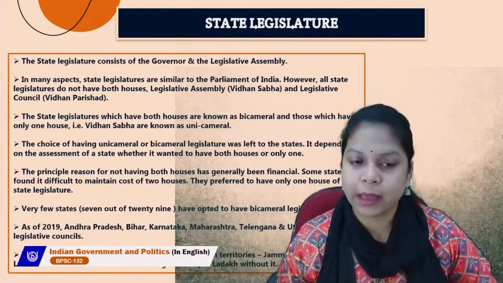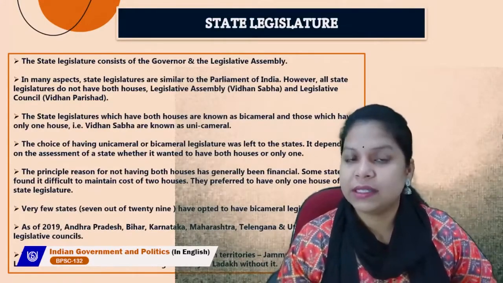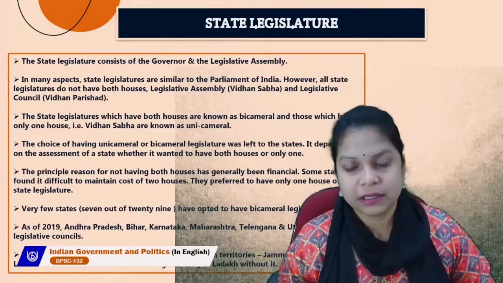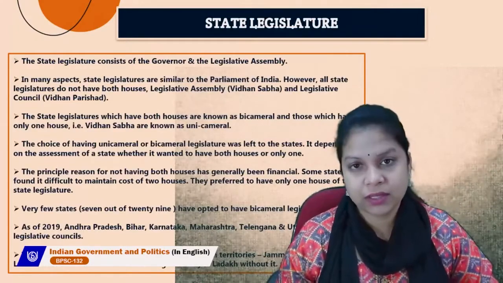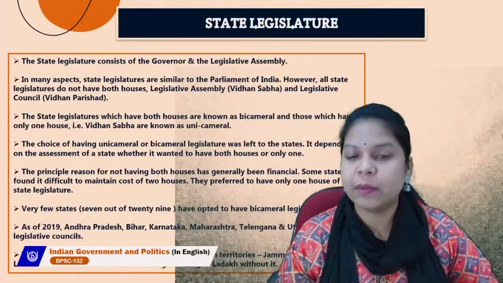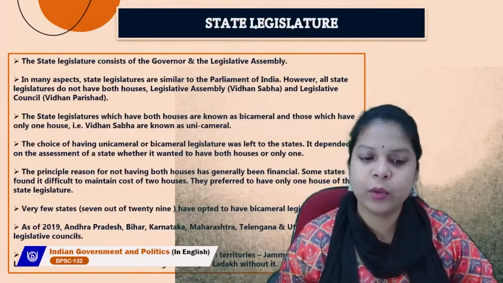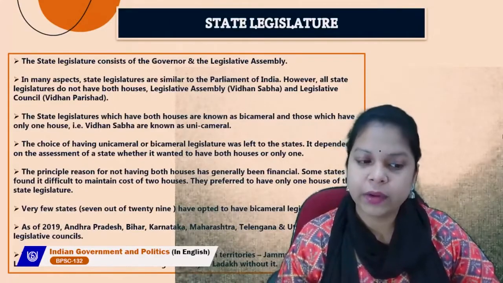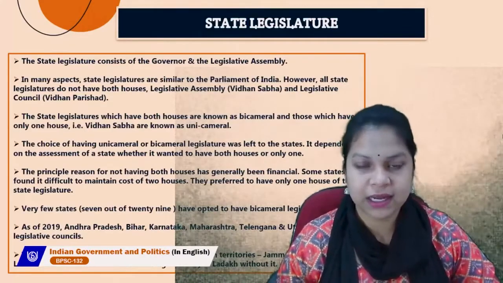The choice of having a unicameral or bicameral legislature was left to the states. So it is the state which decides whether there will be a unicameral or a bicameral legislature. It depended on the assessment of a state whether it wanted to have both houses or only one. The principal reason for not having both houses has generally been financial. It is finance which decides. Some states found it difficult to maintain the cost of two houses. They preferred to have only one house of the state legislature.